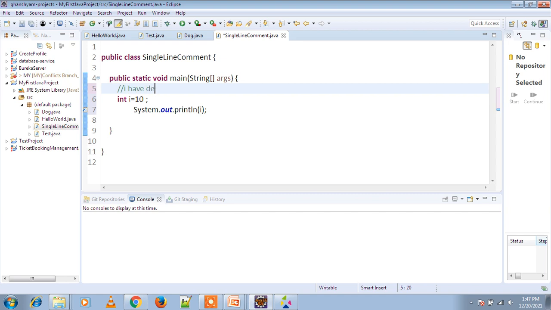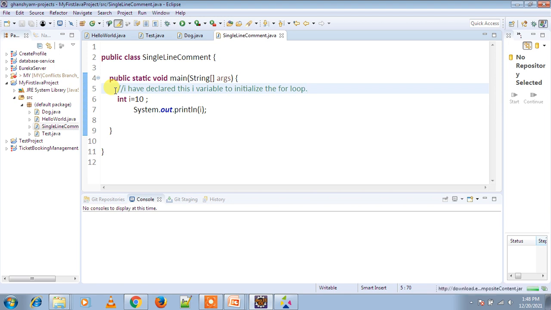I have declared this i variable to initialize the for loop. So in future if I open my code and I want to check why this i variable is defined, or some other person is checking your code, then he is able to understand why you defined the i.